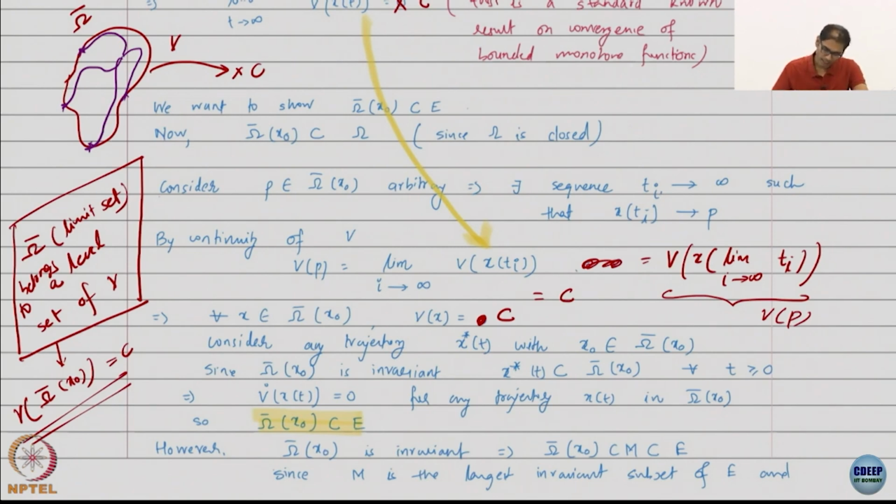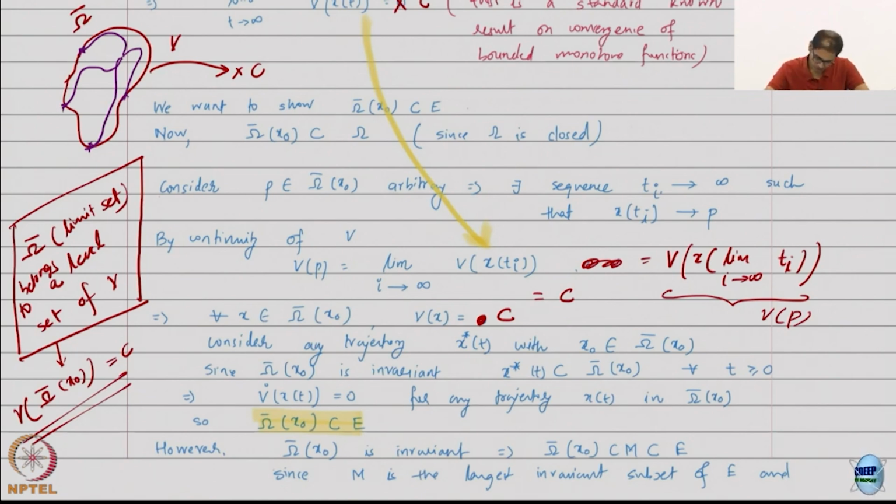I take any trajectory x star with initial condition here, and I already know omega bar is invariant.